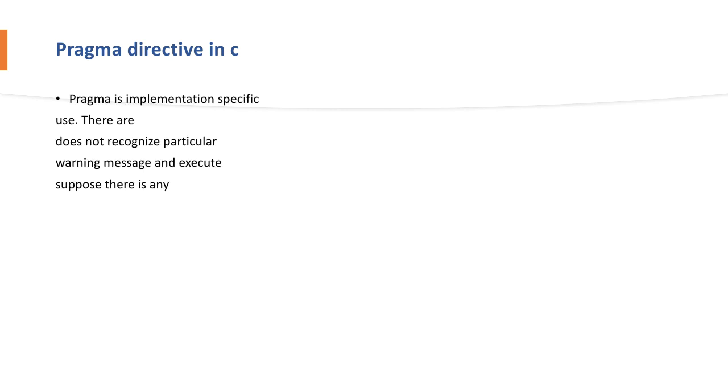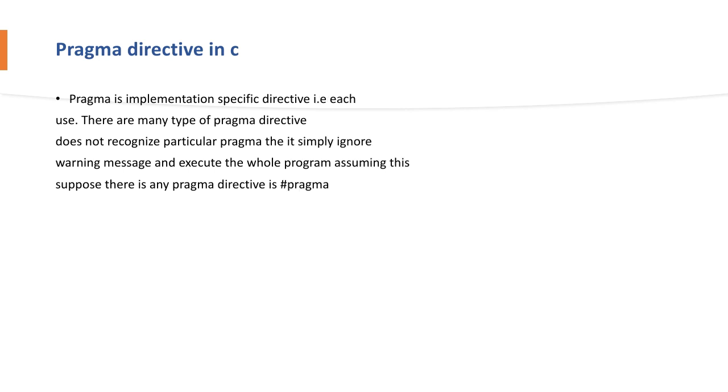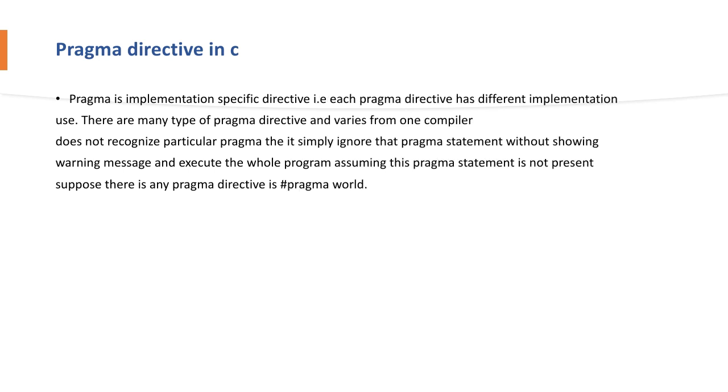So pragma directive is an implementation specific directive, that is each directive has different implementation rule and use. There are many types of pragma directive and it varies from one compiler to another compiler. If the compiler does not recognize a particular pragma, then it simply ignores that pragma statement without showing any error or warning message and executes the whole program, assuming this pragma statement is not present.